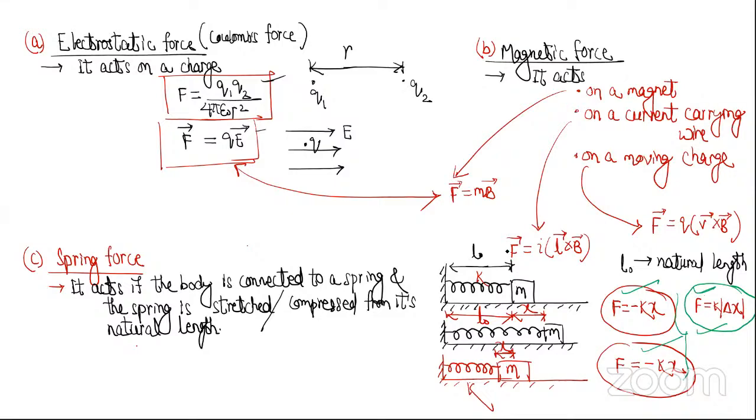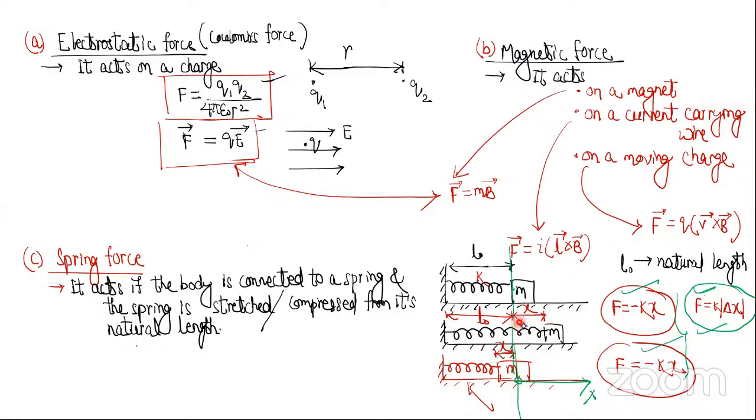For example, generally we take this as our origin and this as the positive direction of the x-axis. Here the body is displaced towards right. Its new position is x. Is x a positive number or negative number? Positive. So x and k both are positive, so this f comes out to be negative. That means the force is towards left.